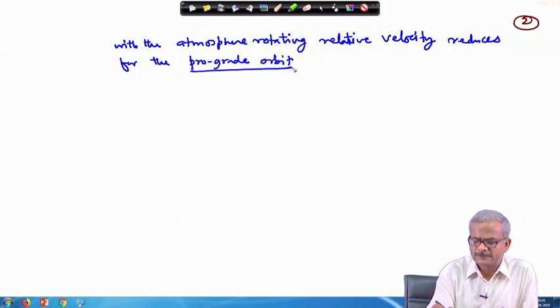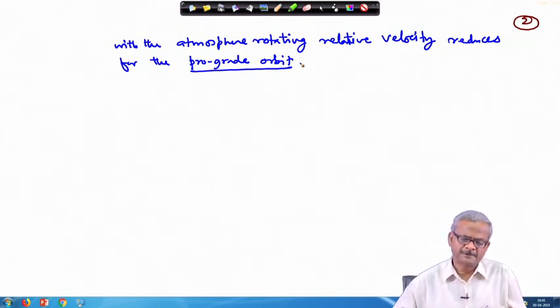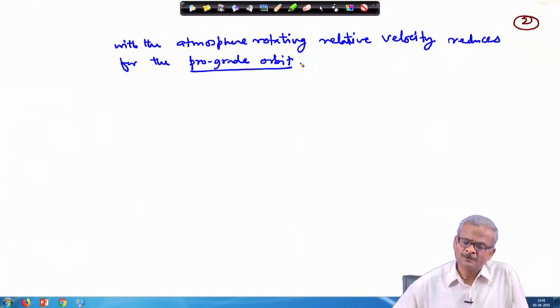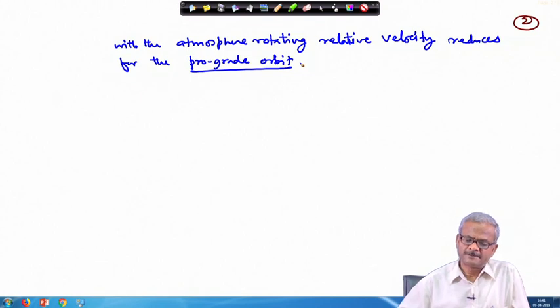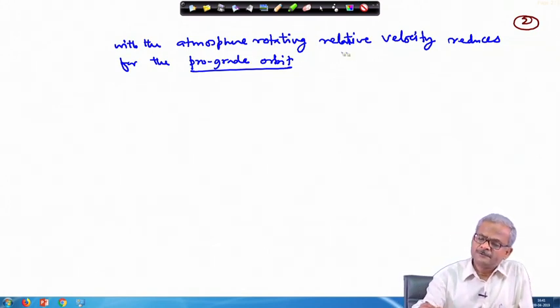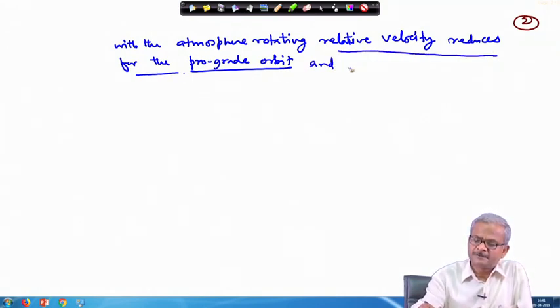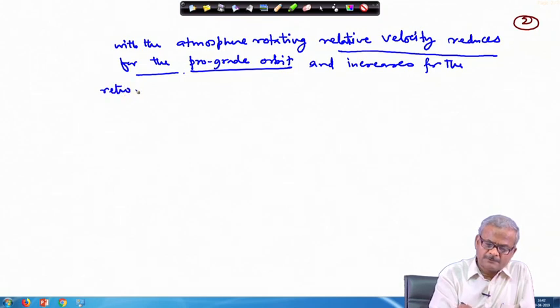Prograde orbit and retrograde orbit, already we have discussed. Retrograde has the opposite sense of rotation to that of the earth, and prograde orbit has the same sense of rotation as that of the earth. Okay. So, a satellite in that orbit will be rotating in the same sense. So, with the atmosphere rotating, relative velocity reduces for the prograde orbit and increases for the retrograde orbit.